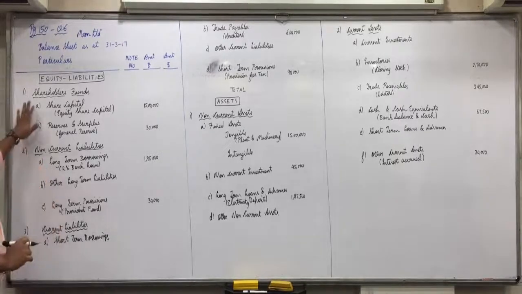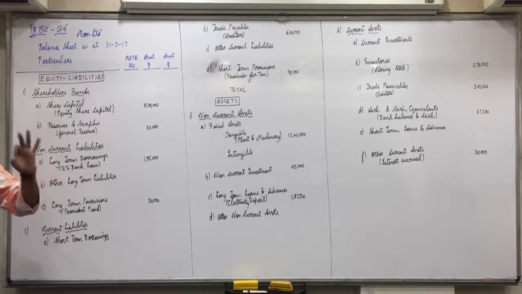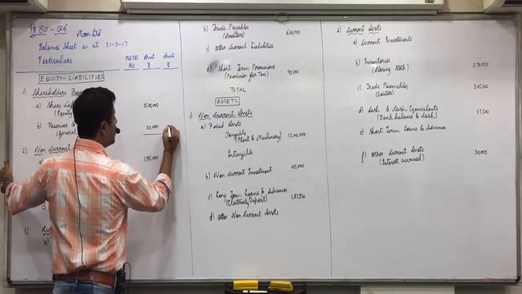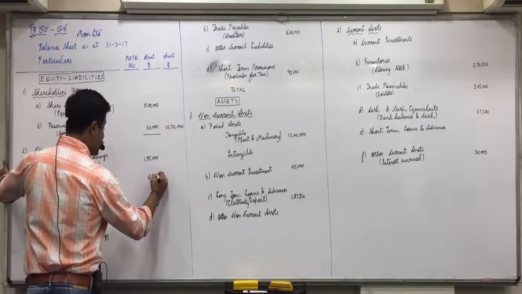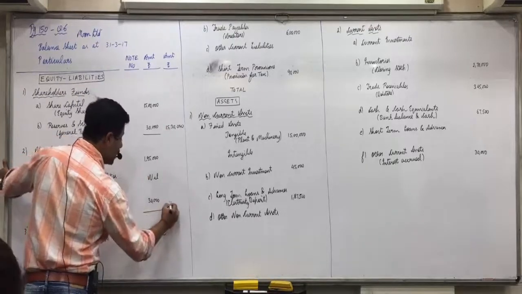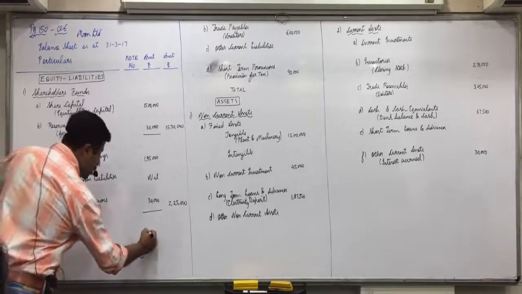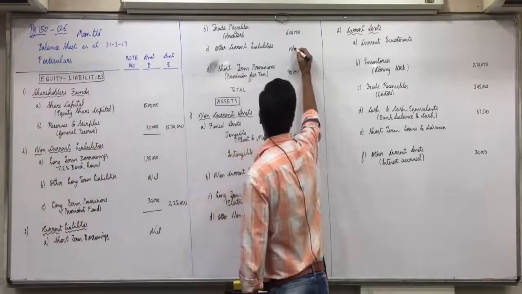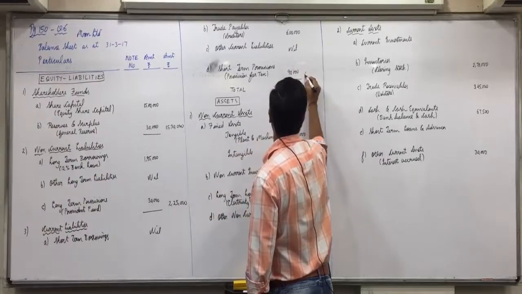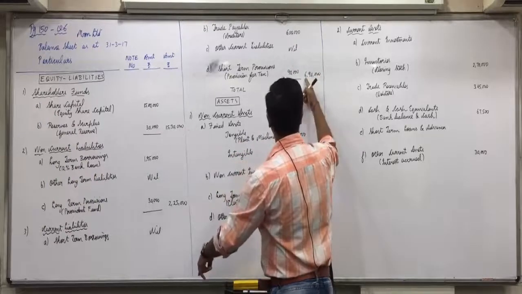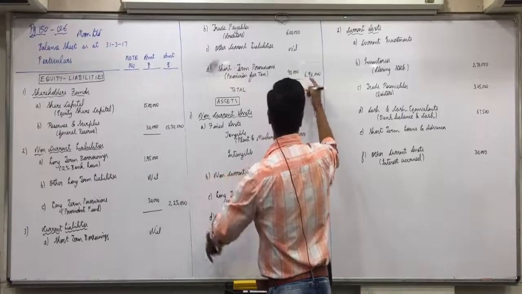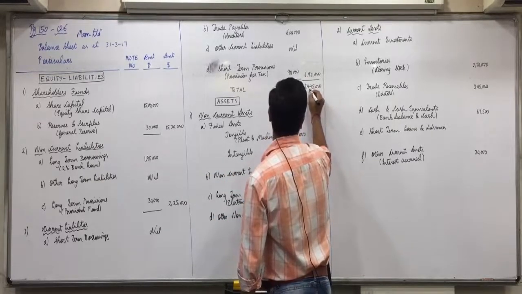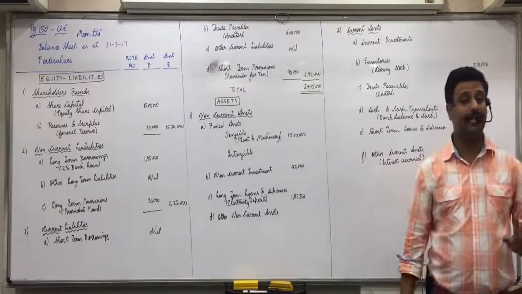Every heading's total will be done, and whichever item is not there, nil. So 15 lakh 30,000. Other long-term liabilities nil. 2 lakh 25,000. Short-term borrowings nil. Other current liabilities nil. 6 lakh 90,000. The total is 24 lakh 45,000. Able to understand this, everyone?